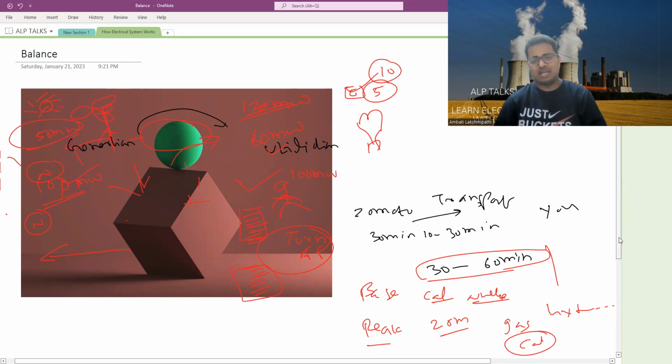Okay, this is how the network works, guys. Electricity distribution system. This is how it works.